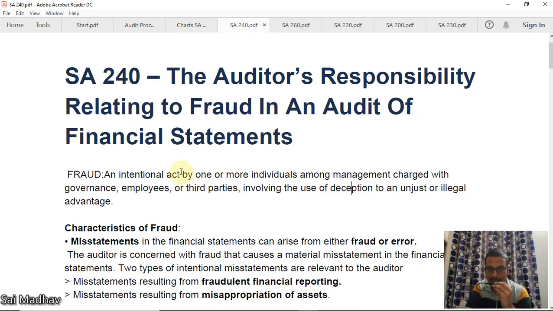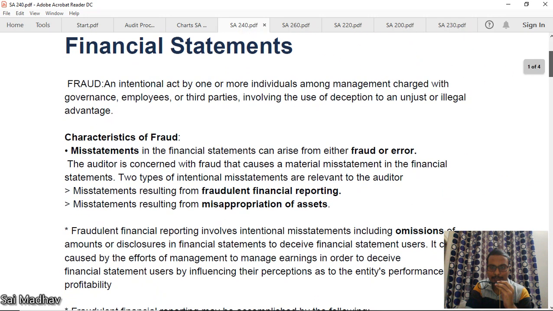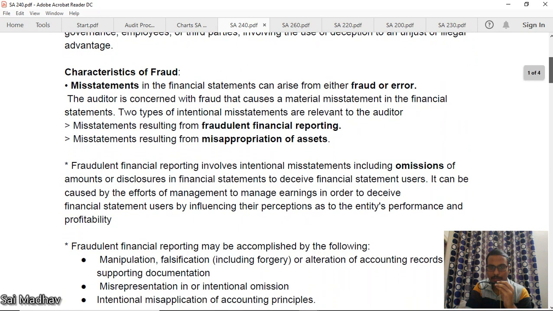It is an intentional act. It is done deliberately. This is known as fraud. If it is unintentional, it is known as error. Now, what are the characteristics of fraud? Misstatements resulting from fraudulent financial reporting or misappropriation of assets.